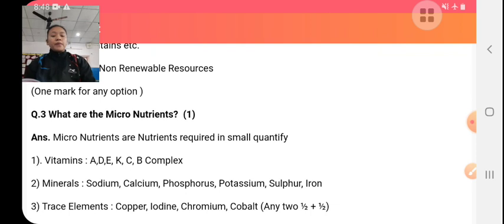What are micronutrients? Micronutrients are those nutrients which are required in small quantity. Micronutrients like vitamins and minerals are required in small proportions in our diet. These vitamins and minerals act as defensive food and help in proper functioning of various organs of our body.